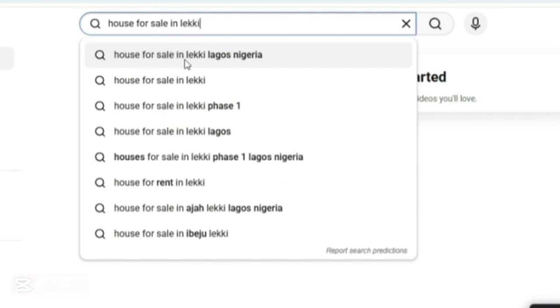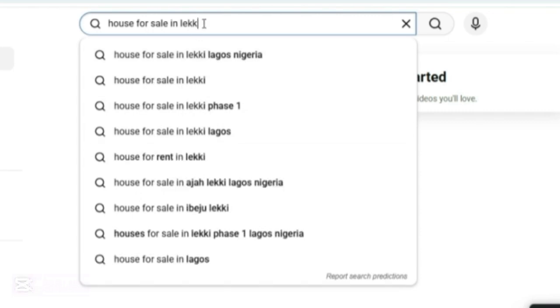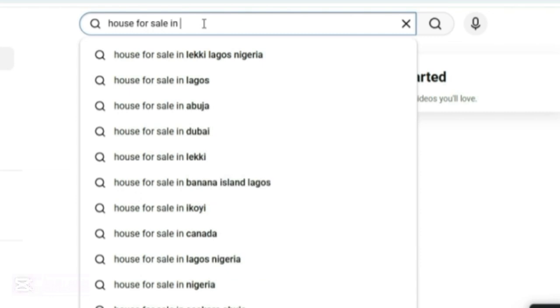You can see other keywords that people are searching for: house for sale in Lekki, Lagos, Nigeria, house for sale in Lekki phase 1, house for sale in Lekki, Lagos. Let me put just one simple phrase without the full keyword. What I put here was "house for sale in." I did not complete the sentence, but the algorithm is showing me things that people are searching for: house for sale in Lekki, Lagos, Nigeria, house for sale in Lagos, house for sale in Abuja, house for sale in Dubai, house for sale in Banana Island, house for sale in Korea, house for sale in Canada, and so on and so forth.